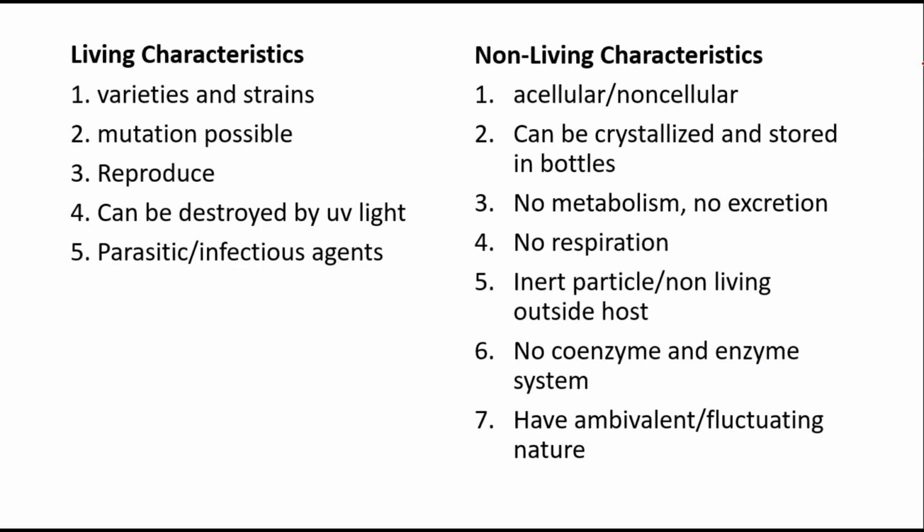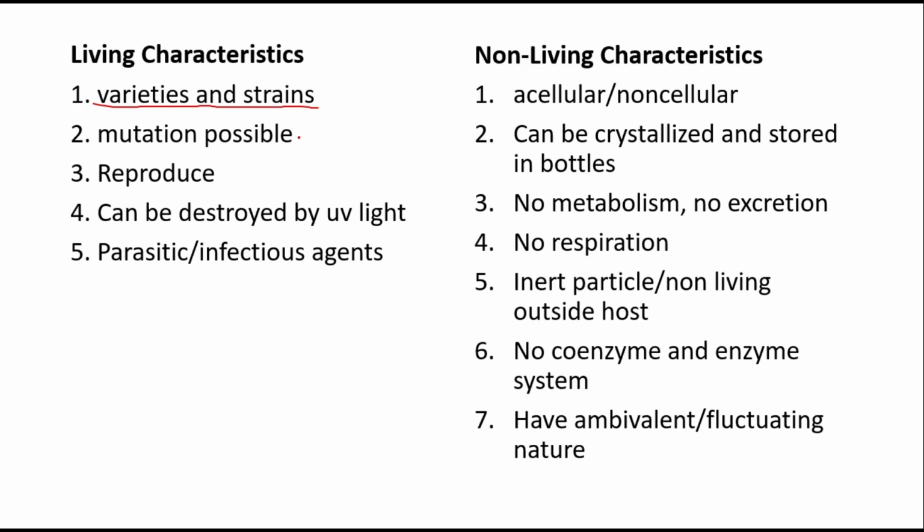Living characteristics and non-living characteristics. अब living में we have the first one which is varieties and strains. इनकी काफ़ी होती हैं. We're gonna learn कि genomes काफ़ी होते हैं. एक ही virus की multiple types हो सकती हैं. For example, hepatitis A, B, C, D. So they have multiple varieties and strains.